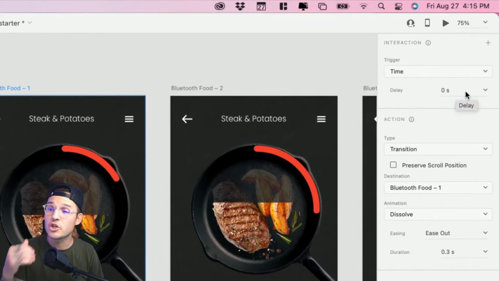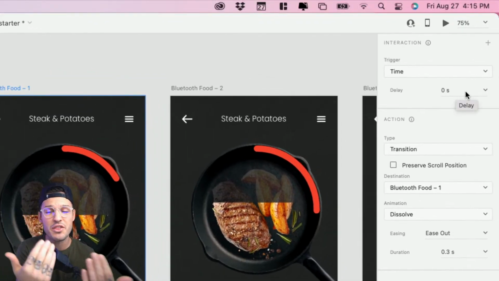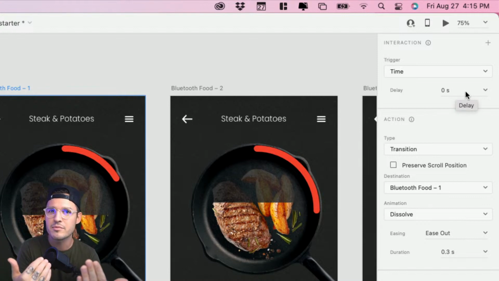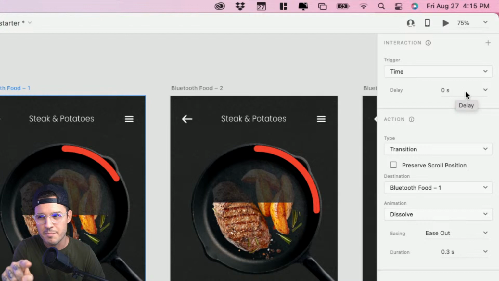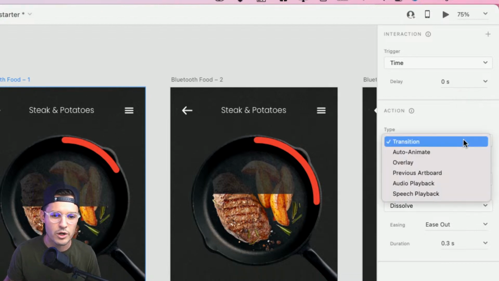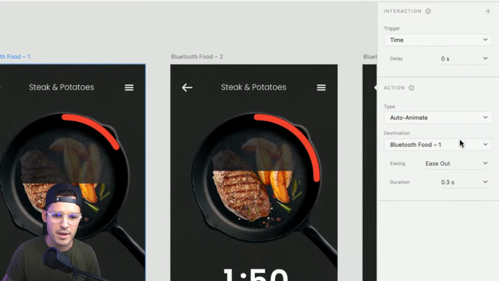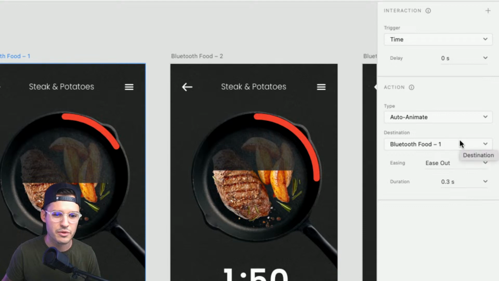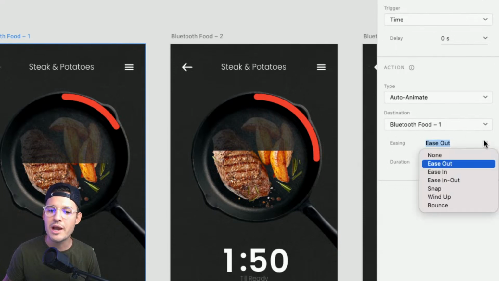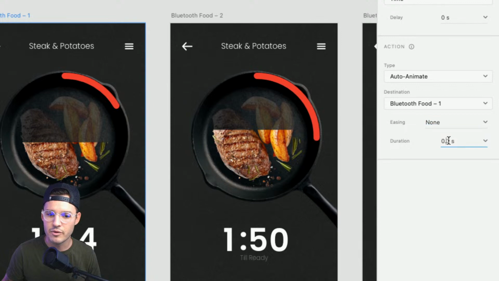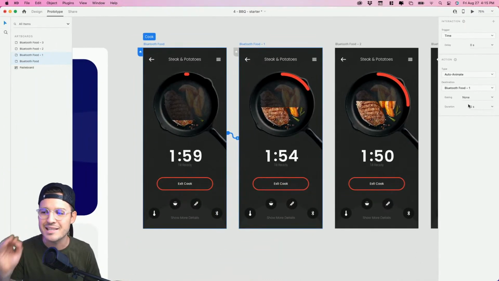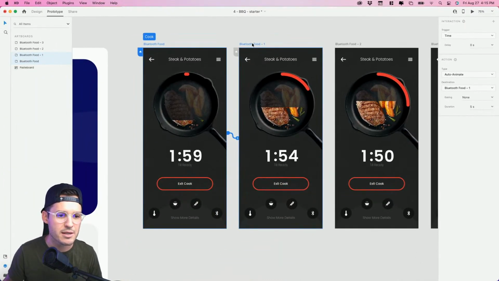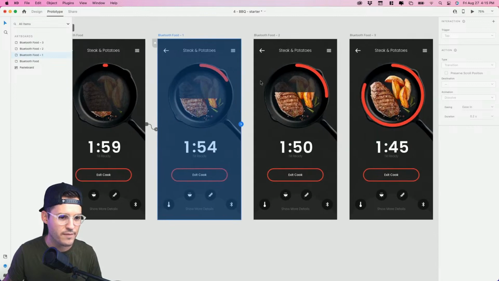We don't want to delay. Now you could do a delay. You could do a lot of fun things in Adobe XD with timed animations and delays, but none for us. We want it to go and then immediately keep going, right? We don't want to transition. We want that smooth auto animate. We want to head over to Bluetooth food 1. And I'm gonna do actually no easing, right? It's going to be a very linear transition. And let's do 5 whole seconds here, okay? 5 right now is the max that you can do inside of Adobe XD, but we can stitch them together, can't we? That'll be a lot of fun.